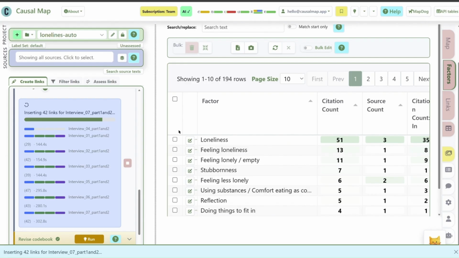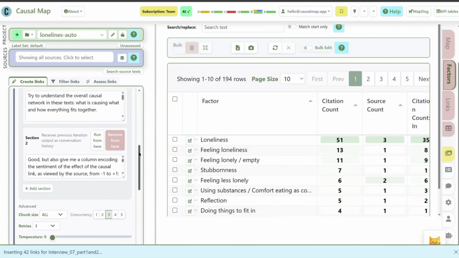Now you notice that here it coded each interview all at once, but it's also possible, especially if the interviews or the texts are long, to set this chunk size here to a smaller size so that it takes smaller pieces. And the smaller the pieces you take, the more detailed it is, but the more you'll need to recode it later on because it's going to produce a whole load of different labels because the different sections, so to speak, don't know about one another.